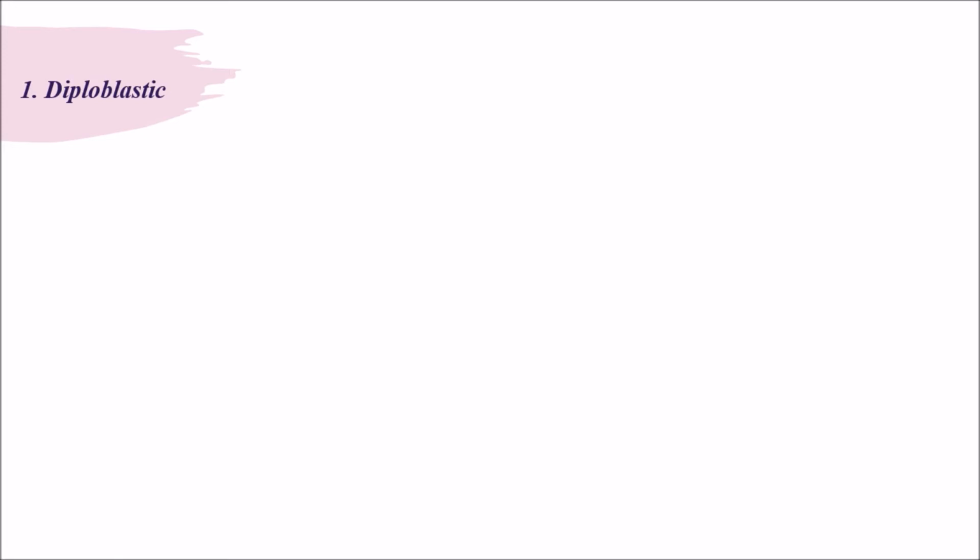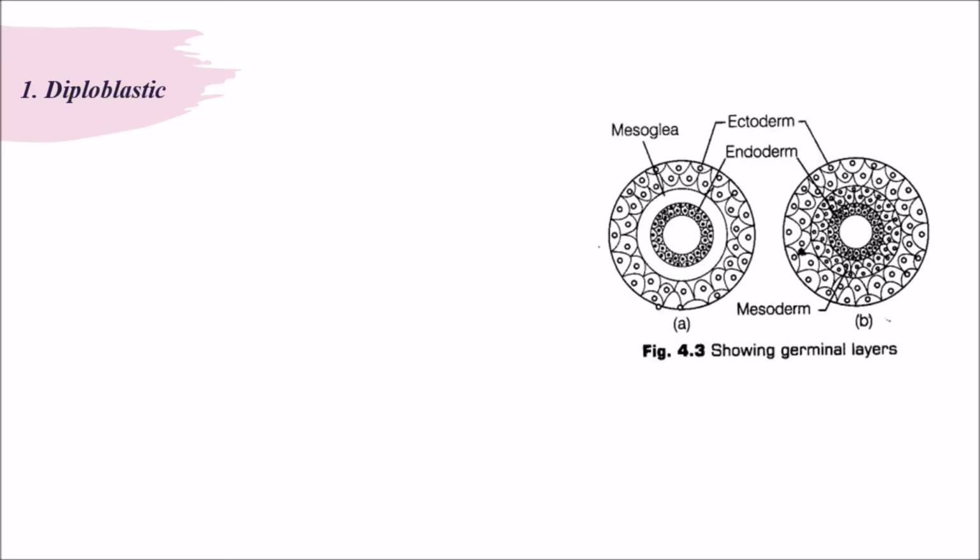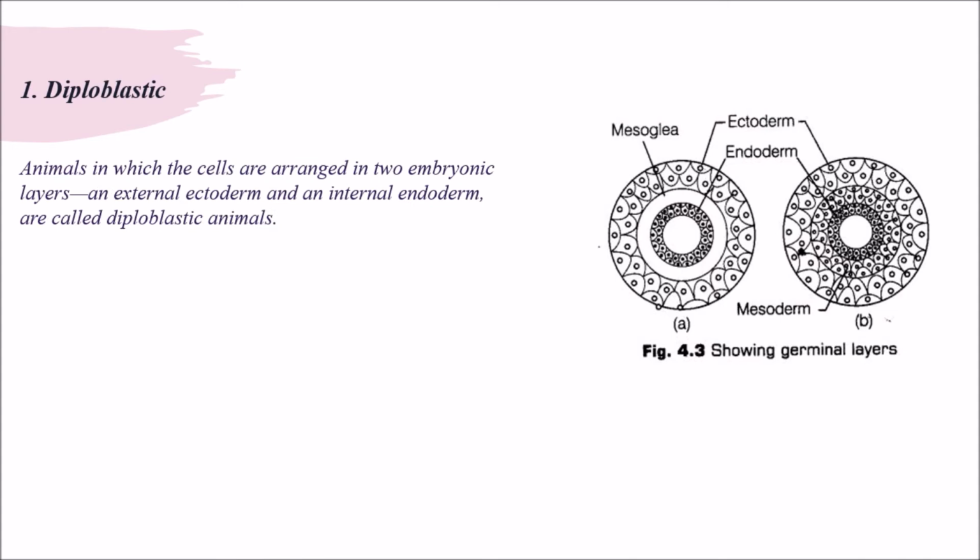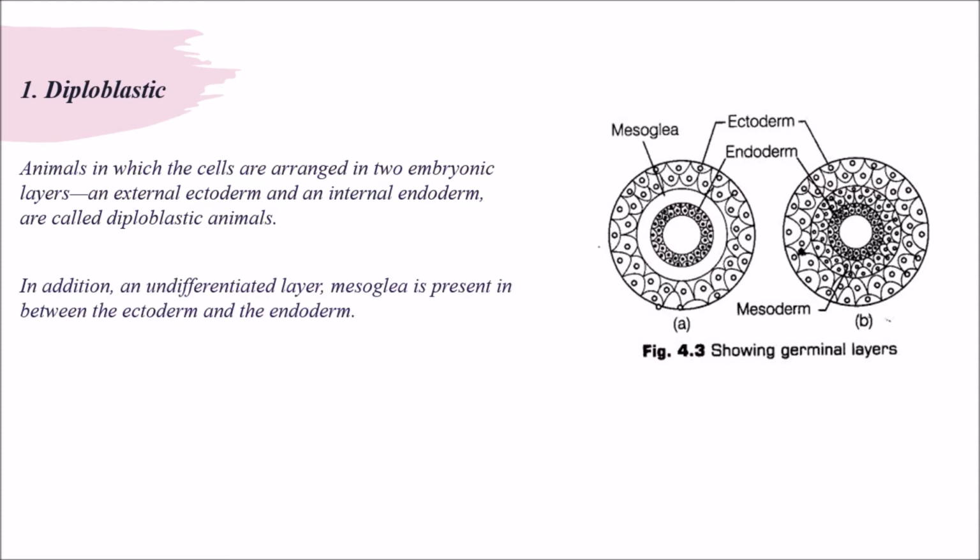First we will discuss diploblastic. You can see the image here. Animals in which the cells are arranged into two embryonic layers are considered diploblastic animals. So what are the two embryonic layers? An external ectoderm and an internal endoderm. In addition to these two, there is an undifferentiated layer called mesoglea. Example, coelenterates.